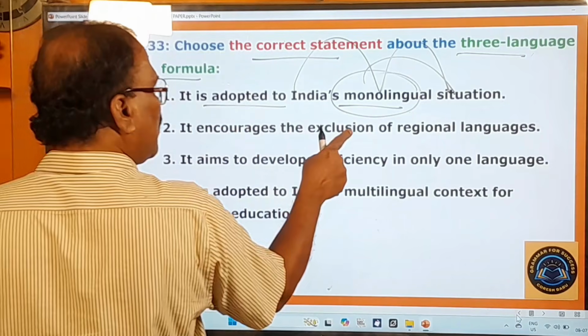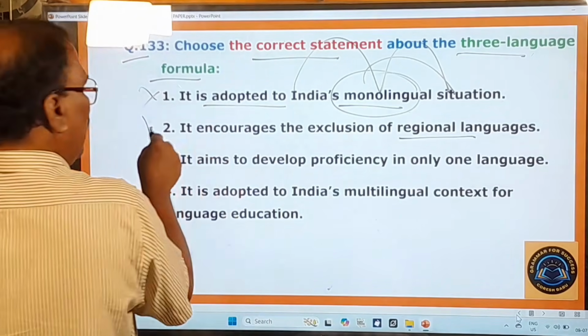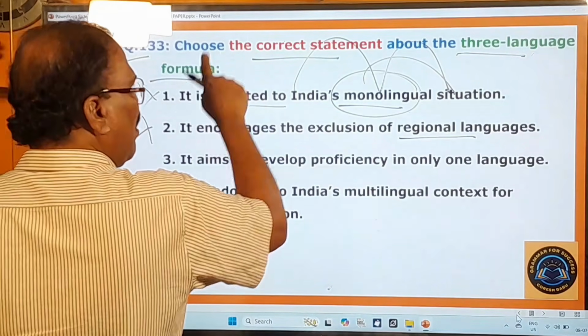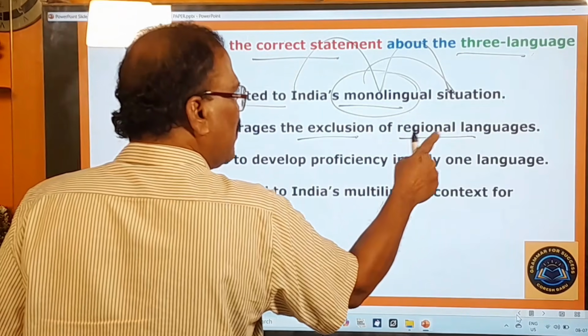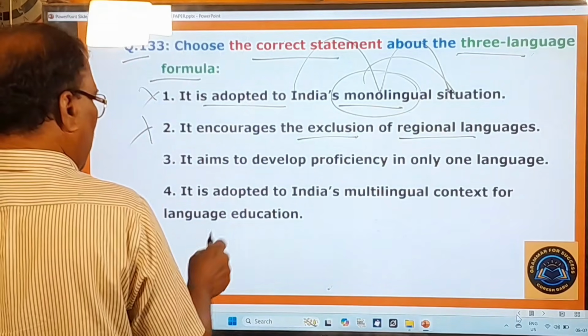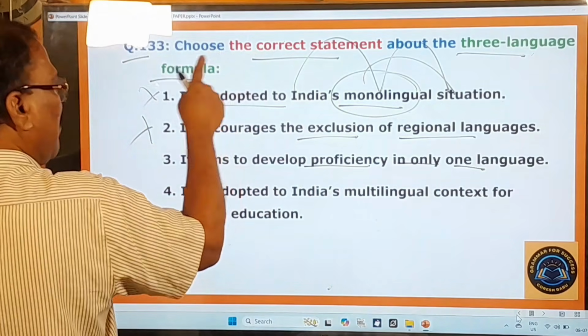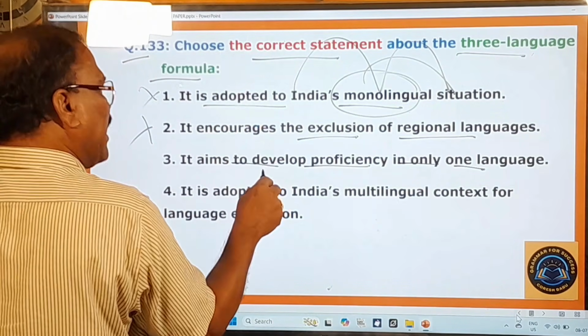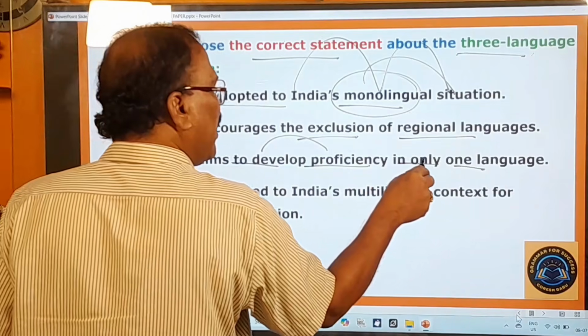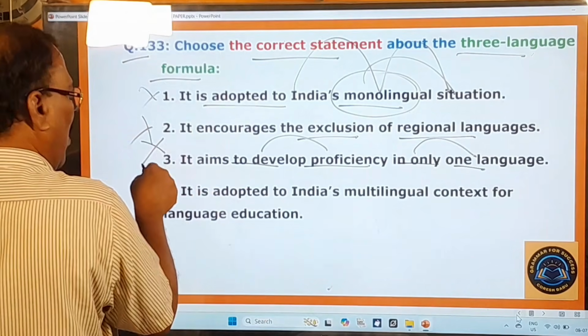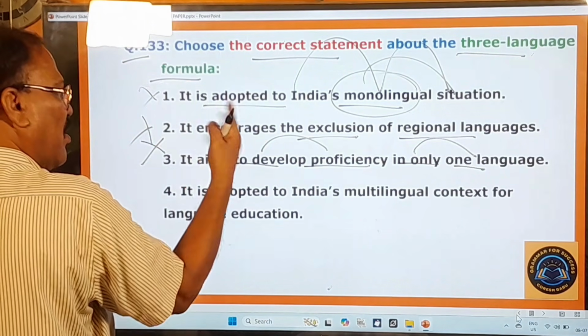It encourages the exclusion of regional languages. No, this three language formula does not exclude the regional languages. Next, it aims to develop proficiency in only one language. No, this three language formula does not intend to develop proficiency only in one language. Therefore, this is also wrong. First one, second one, third one, three are gone and wrong.